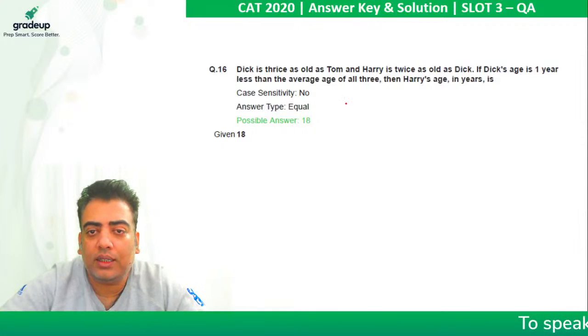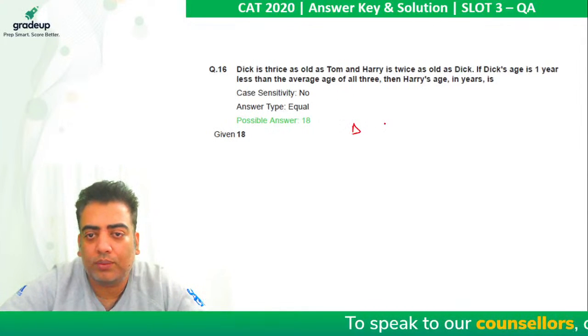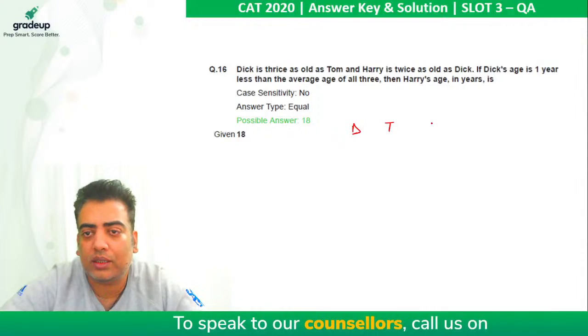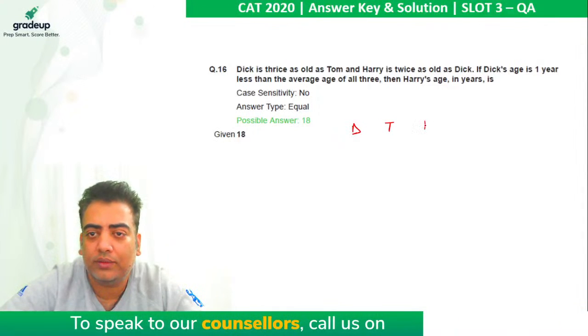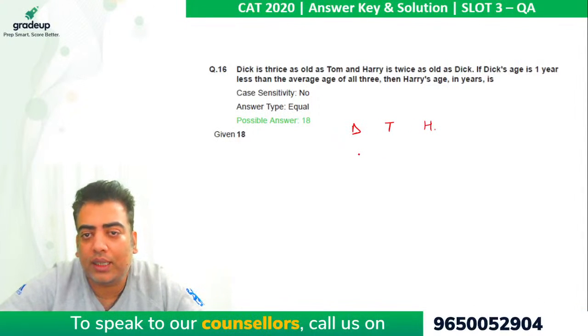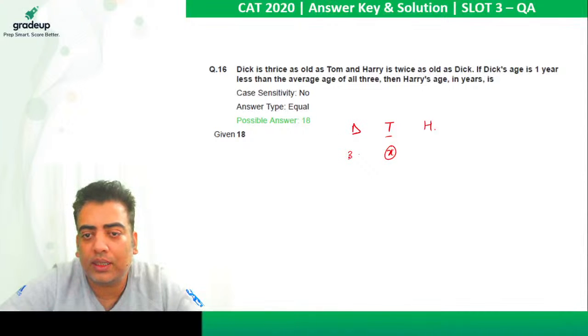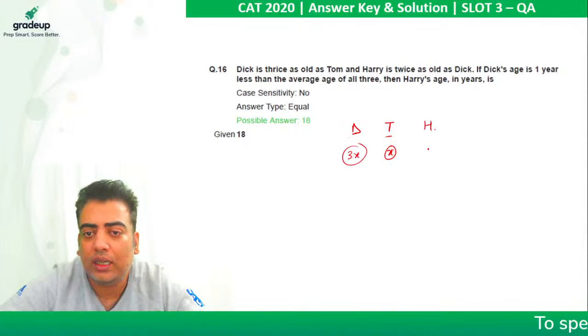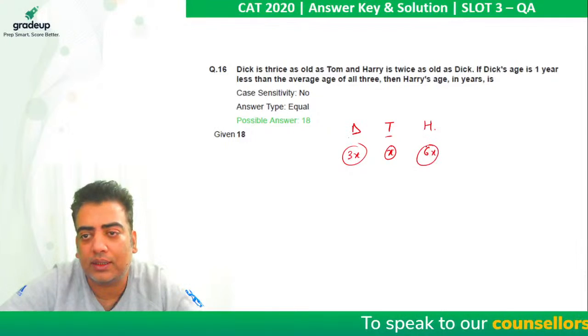Here it says Dick is thrice as old as Tom and Harry is twice as old as Dick. So if Dick is thrice as old as Tom, let's assume the age of Tom to be x years. So the age of Dick is 3x and that of Harry is 2 into 3x, which is 6x.